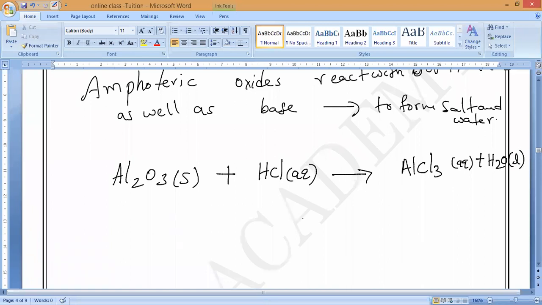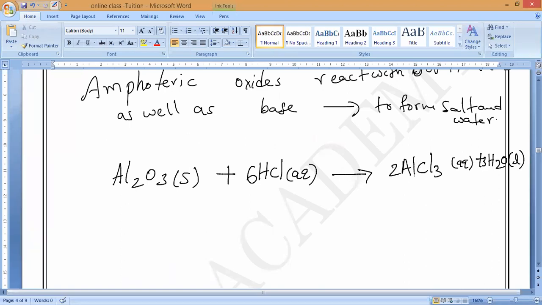Balancing. Let me see who will balance first. Nitish, balancing please. Please respond to me. What is the balanced equation? If you observe, you can understand. Al2O3 plus 6 HCl. Very good. 6 HCl gives 2 AlCl3 plus 3H2O.